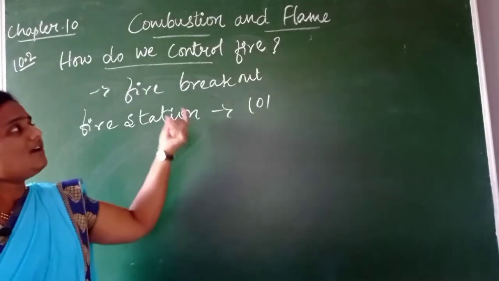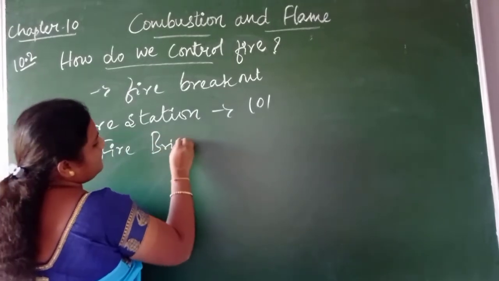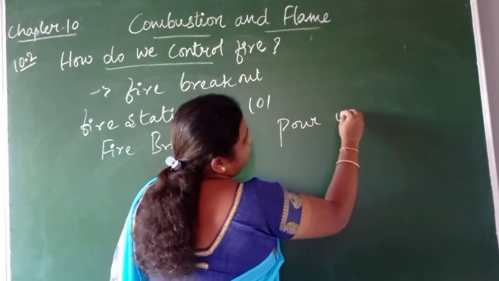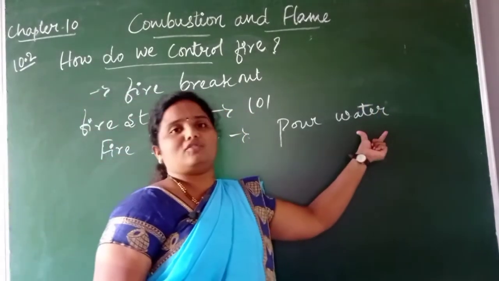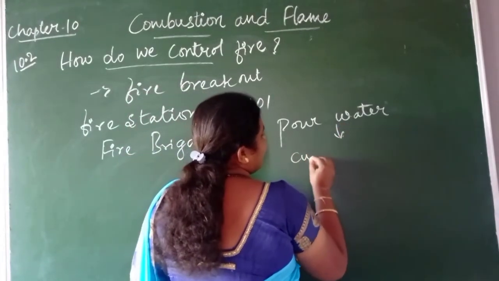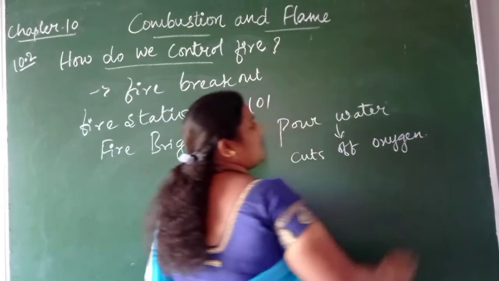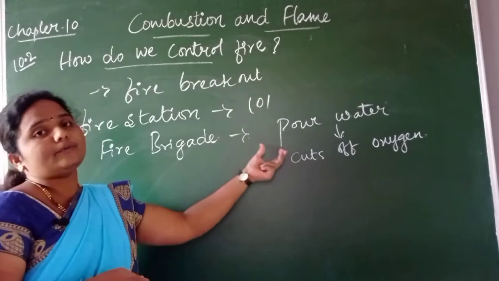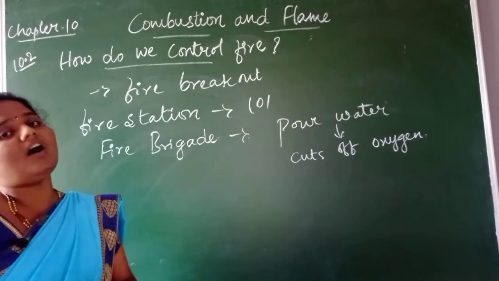So children, when the fire brigade people pour water, this water is helpful in cutting off oxygen. Also, the water vapors which have formed during the combustion are helpful in reducing the supply of oxygen.